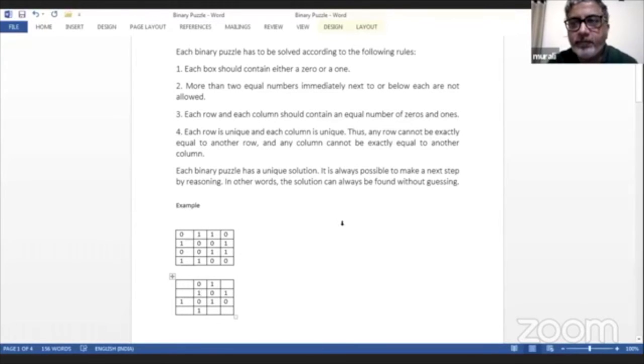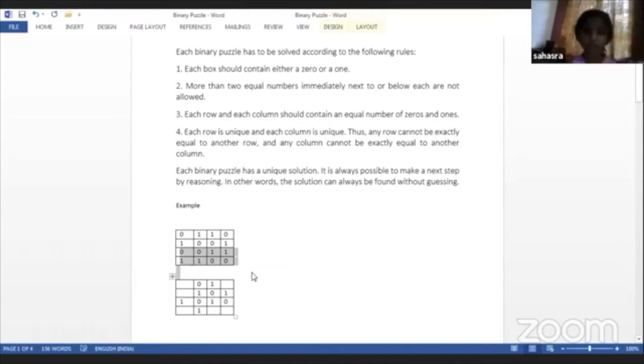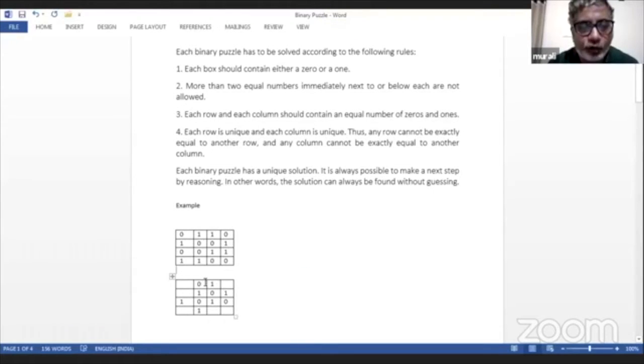Why? Because there are 2 zeros and 1. Because in a column or a row, there should be an equal number of zeros and ones. Correct? So we already have 2 zeros over here. You have to put 1 over here.